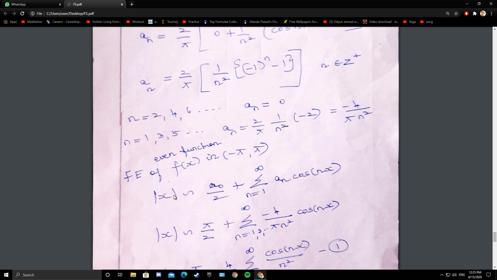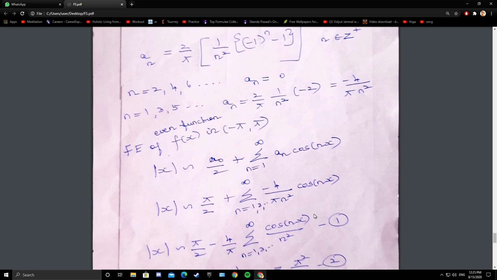So now we have got a naught and a n. Write the formula. f of x converges to a naught by 2 plus summation 1 to infinity a n cos of nx. What is f of x? Mod x. What is a naught? Pi. So pi by 2, and you know that a n exists only when n is odd. So n is 1, 3, 5, etc. to infinity, minus 4 by pi n square cos of nx.